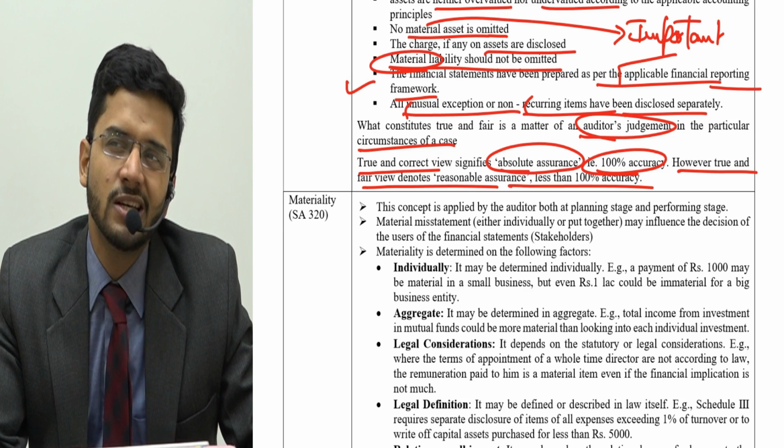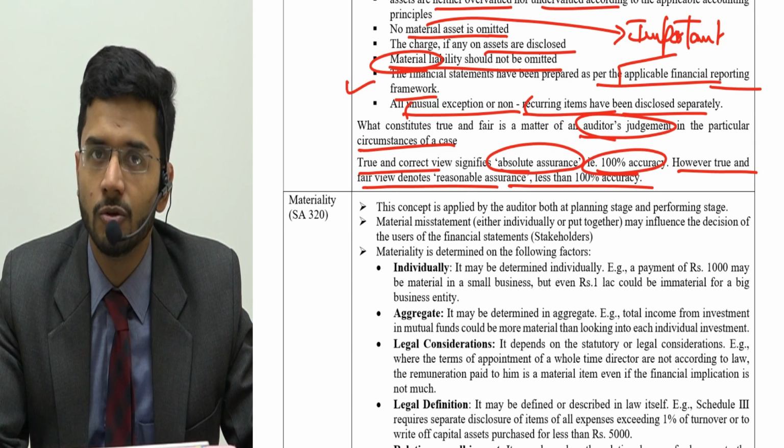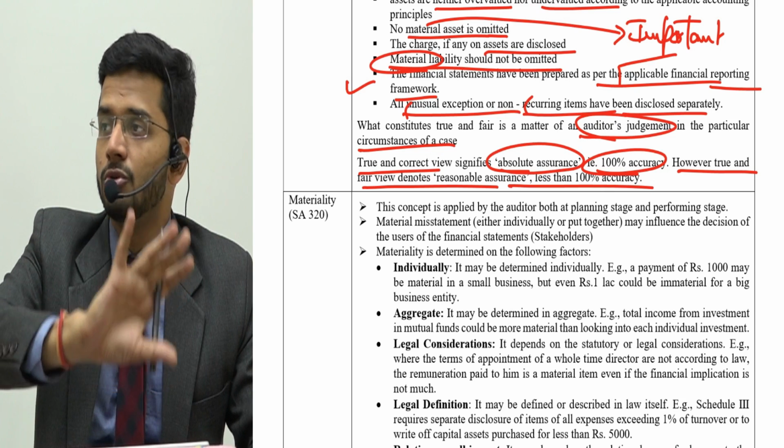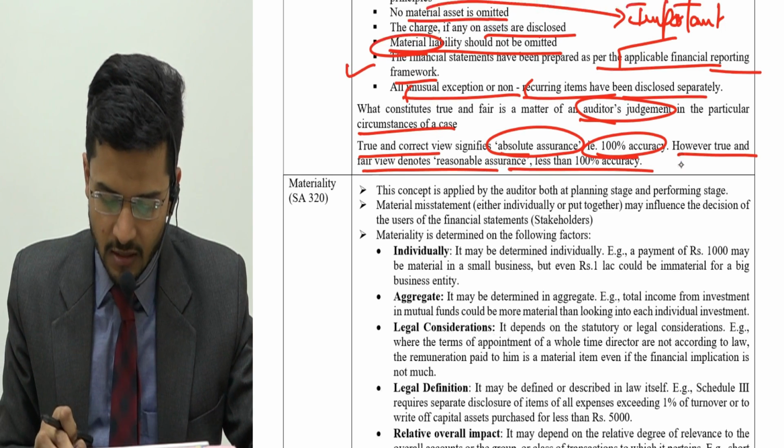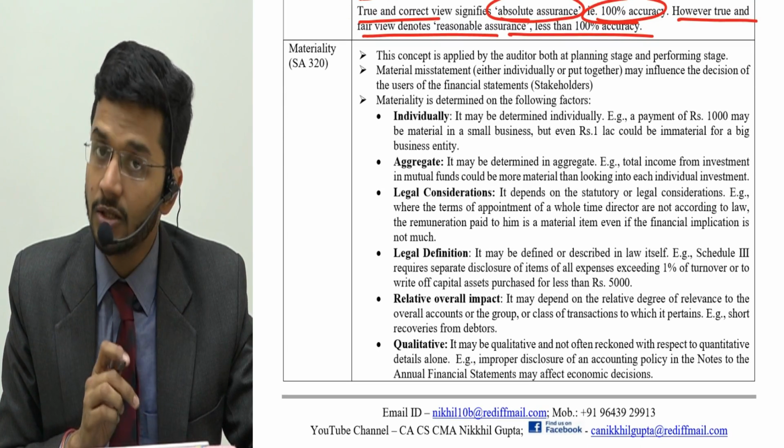And there may be audits like the GST audit, which may require a true and correct view. But statutory audit asks you to give a true and fair view. Cost audit also requires you to give a true and fair view. So this is the difference between true and fair view and true and correct view.